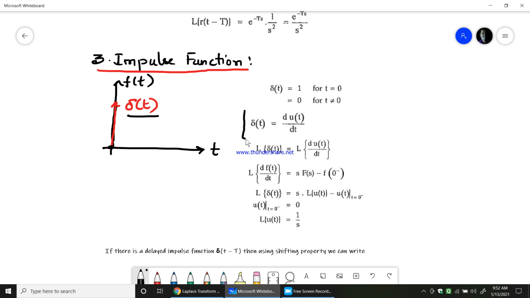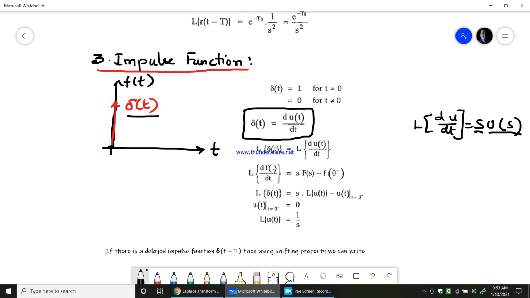Normally delta of t is nothing but the differentiation of the unit step function. So delta of t would be equal to the time variation of the unit step function u of t, that is, differentiation of u of t. Now if I take the Laplace transform of delta of t, I will get the Laplace transform of du of t by dt. So we all know the Laplace transform of differentiation: du by dt will be equal to s into u of s. You multiply s with the Laplace transform of u, which is u of s.